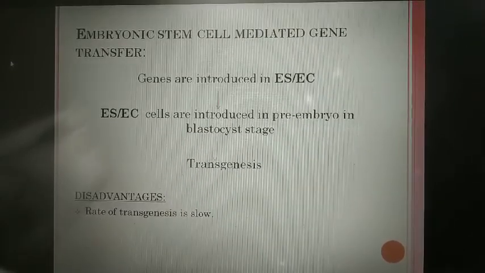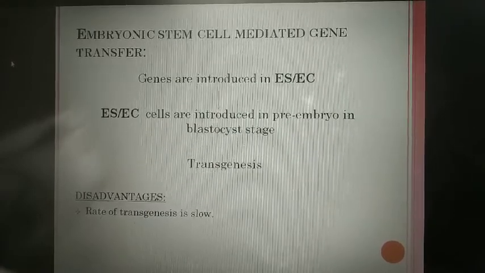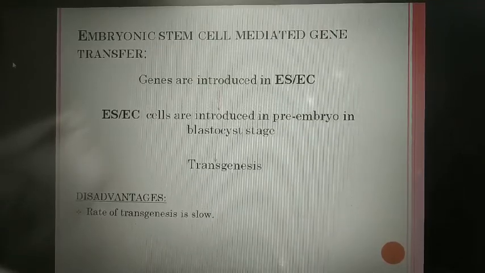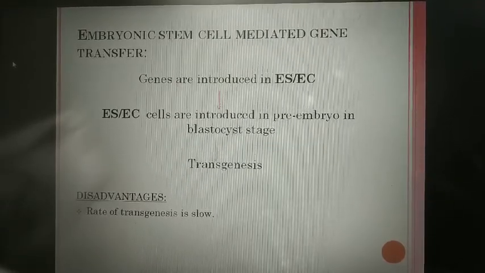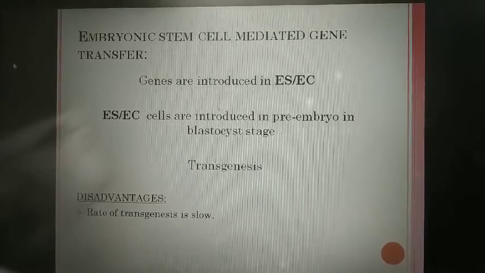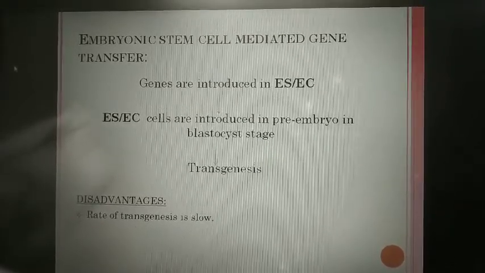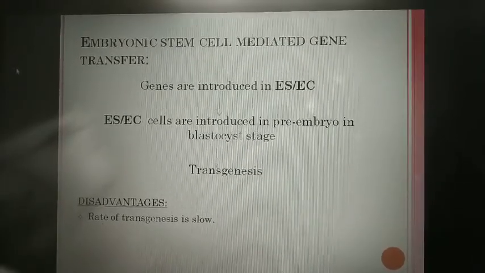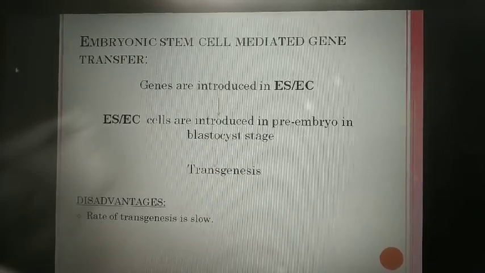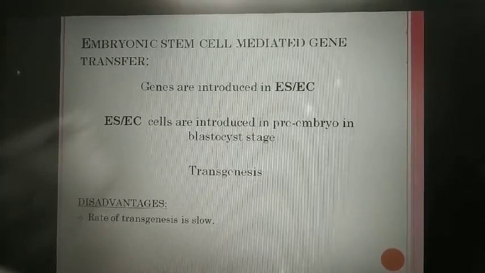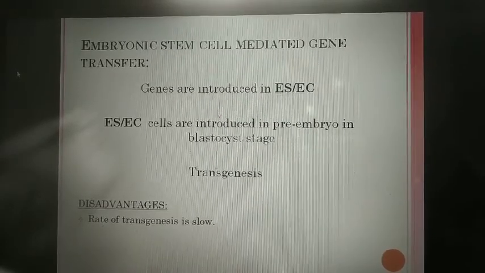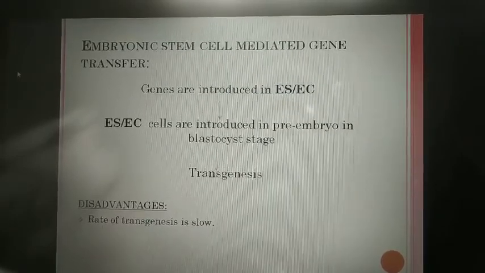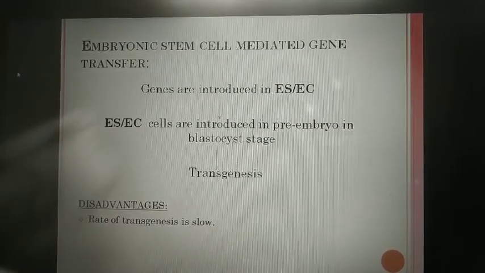So if our foreign gene gets inserted here, there is a high chance that we will obtain offspring with the gene inserted. The procedure is that genes are inserted into either the embryonic stem cells or embryonic carcinoma cells in vitro, and then the embryonic stem cells are introduced into the pre-embryo in the blastocyst state. So we obtain the transgenic animal. The limitation of this method is that the efficiency of transgenesis is very low.